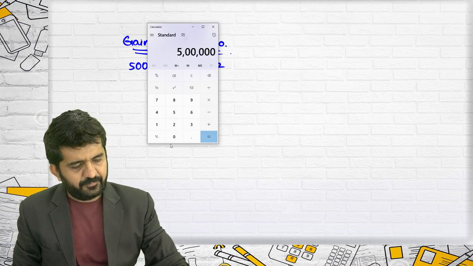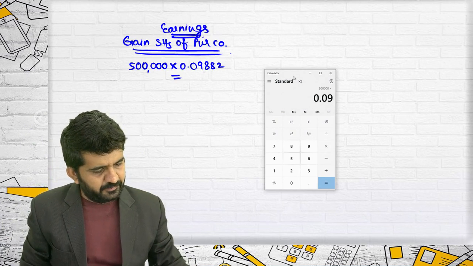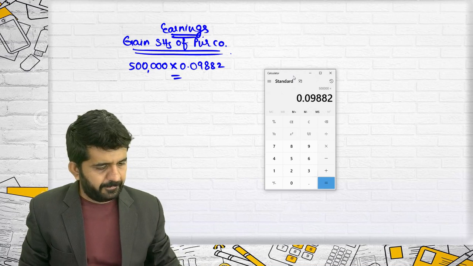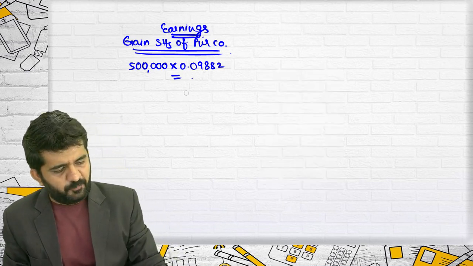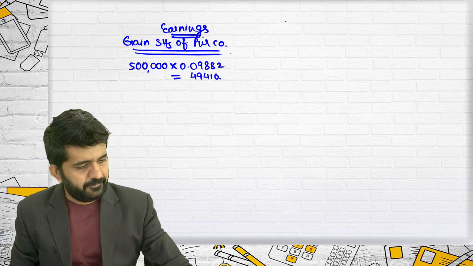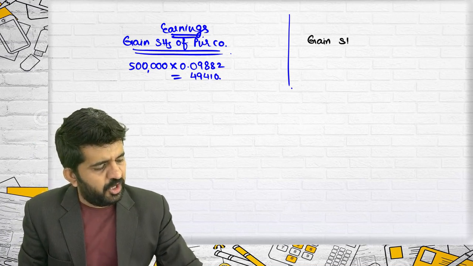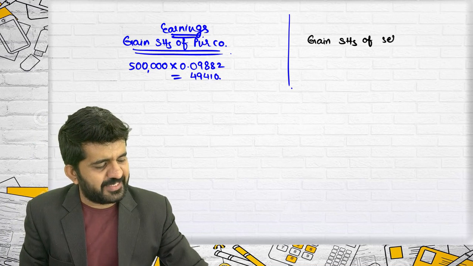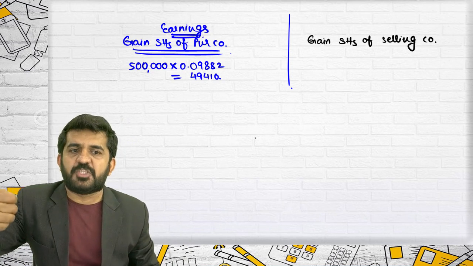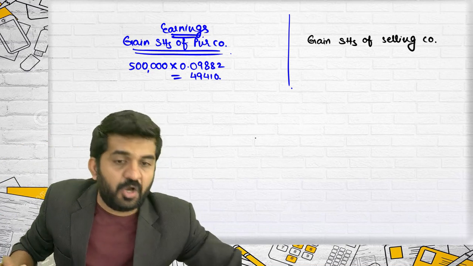5 lakh multiplied by 0.09882 is equal to 49,410. Let's start. I am finding out the gain of shareholders of a selling company. I have already found out the gain of shareholders of purchasing company. Now I am finding out the gain of shareholders of selling company.